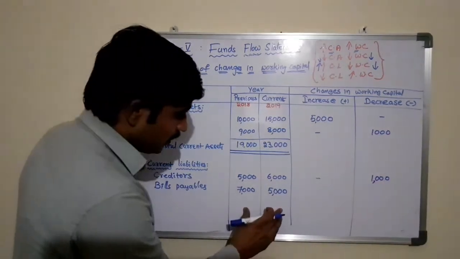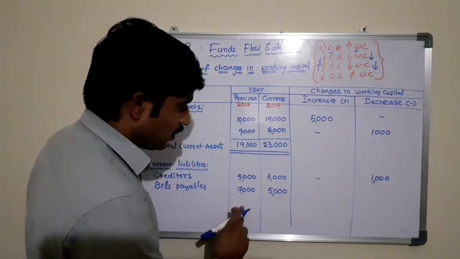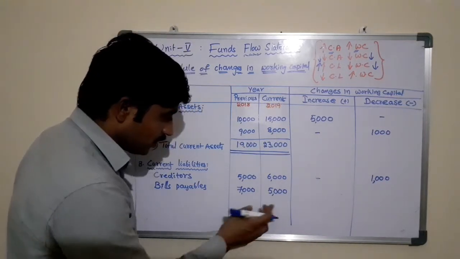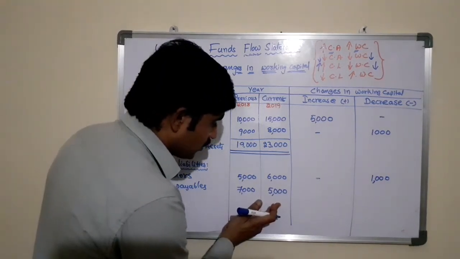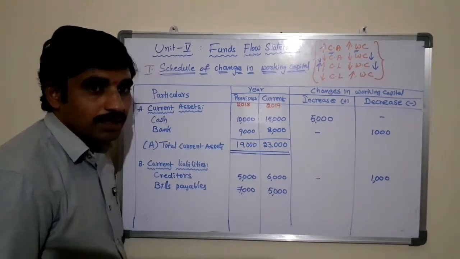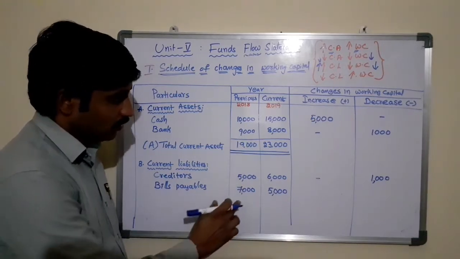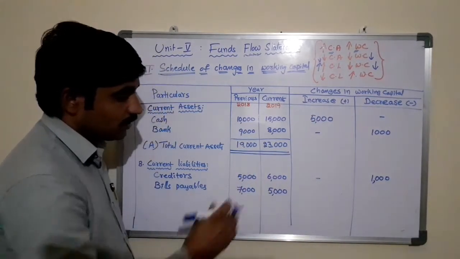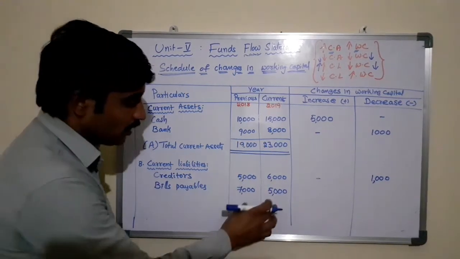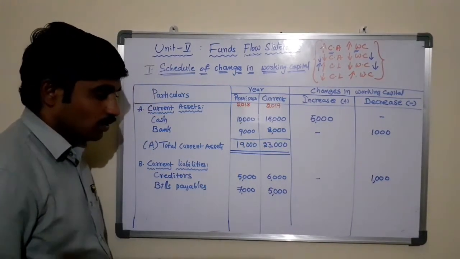So the difference between these two is 2000 rupees. Increased or decreased? Decreased. The bills payable of 2000 rupees decreased when compared to 2018. In 2018 it is 7000, and in 2019 it decreased to 5000, so the difference between these two is 2000.